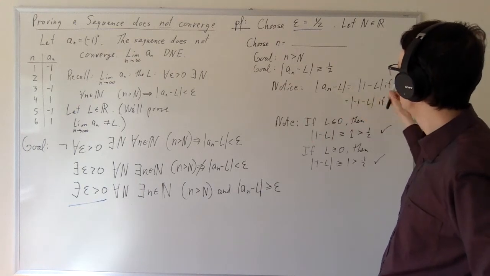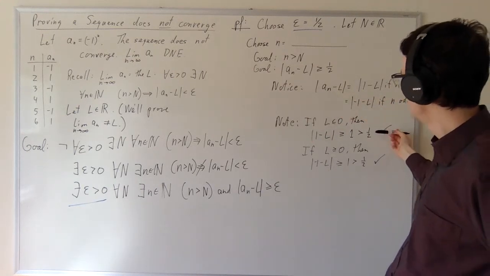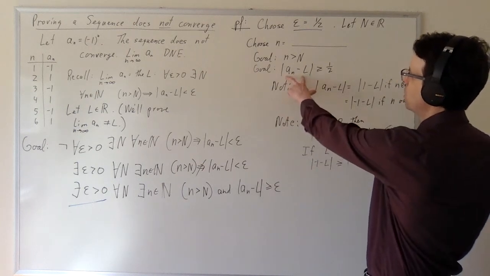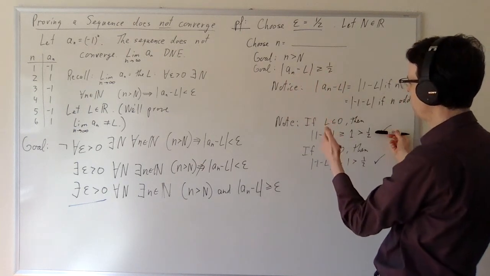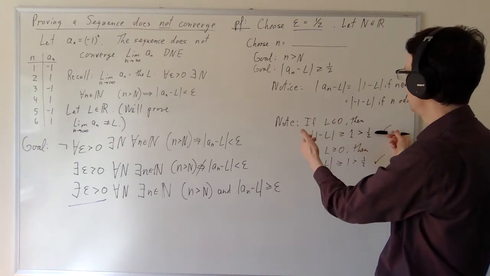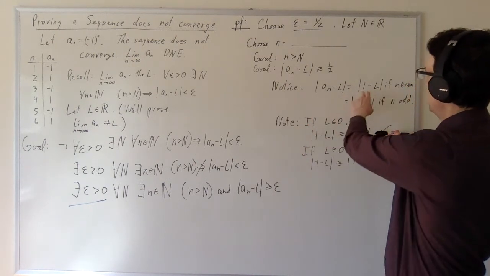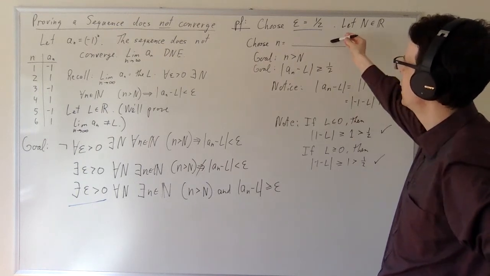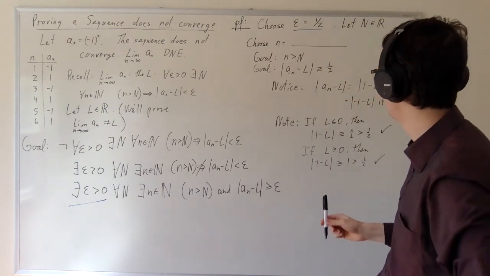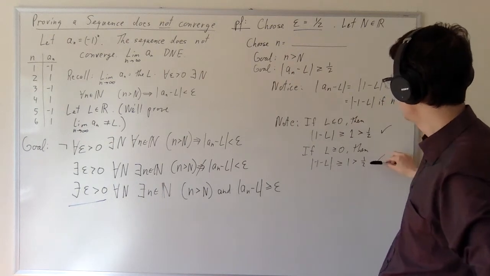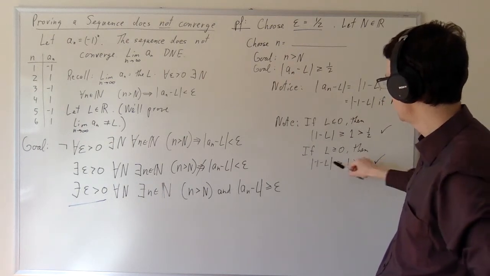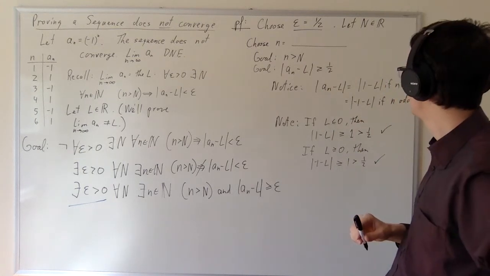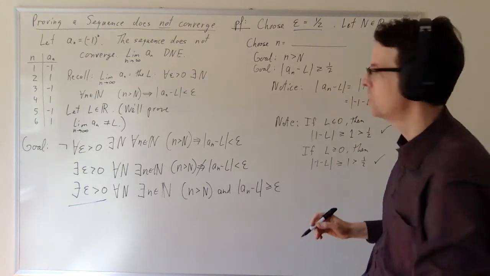If L is negative, then this is the kind of setup which will cause us to be able to prove that a_n minus L is greater than or equal to 1/2. So if L is negative, then we want to be in this case. And what do we need then? We need n to be even. So if L is negative, we need an even value of n. If L is positive, then we would like to reason about this case, in which case we need this to be -1, in which case we need n to be odd.